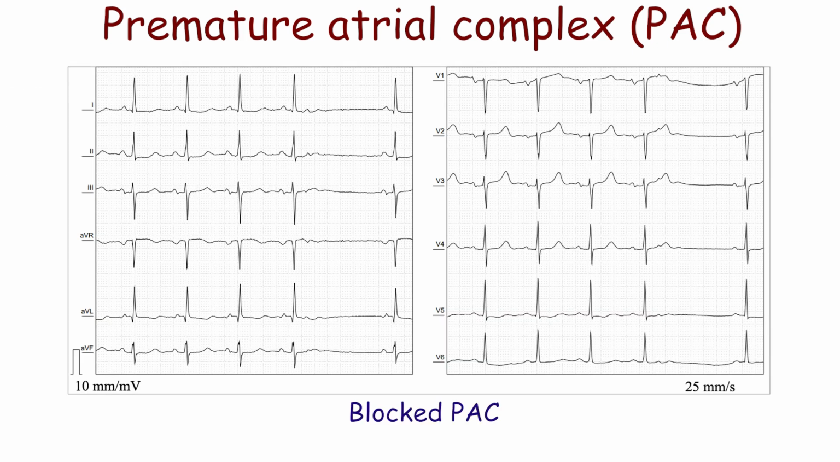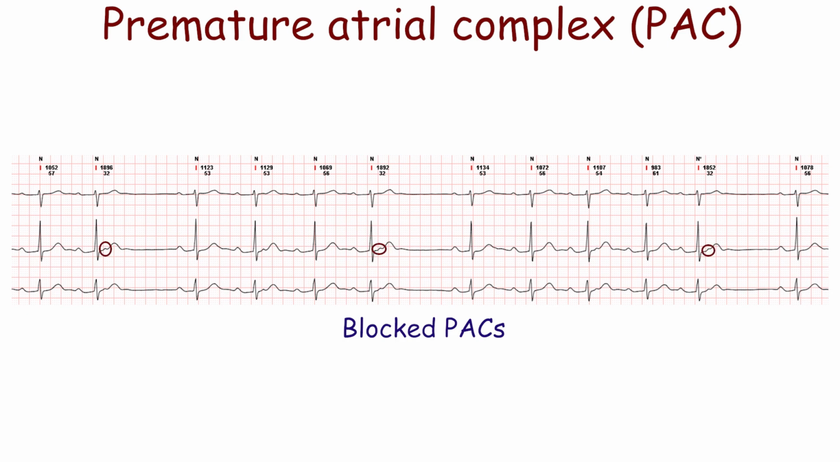An atrial extrasystole non-conducted to the ventricles is called a blocked atrial extrasystole. An abnormal P-wave is not followed by a QRS complex. There is a compensatory pause after the abnormal P-wave as the sinus node resets.